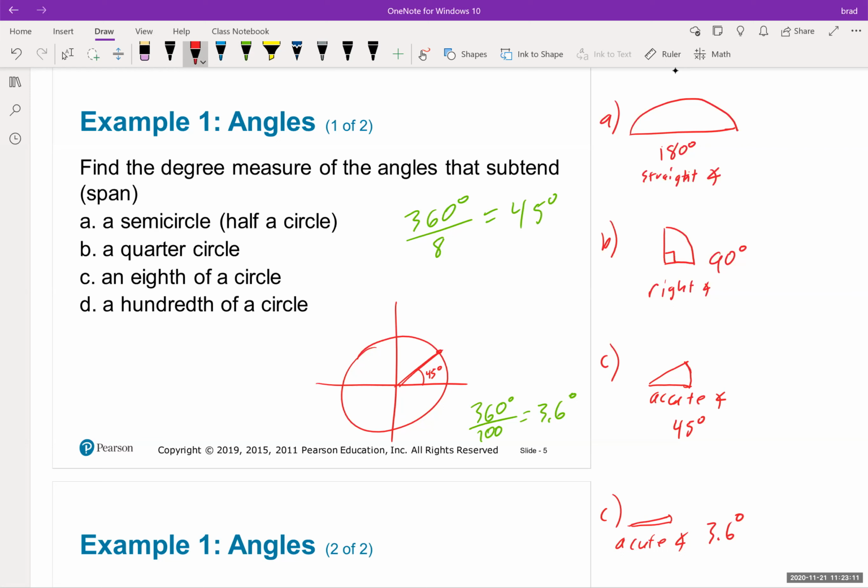So that's how you can do it, depending on how they want to talk to you about it. You can calculate how much of the circle you have by thinking of a circle in terms of 360 degrees, and then whatever part of the circle they want, you divide by it.